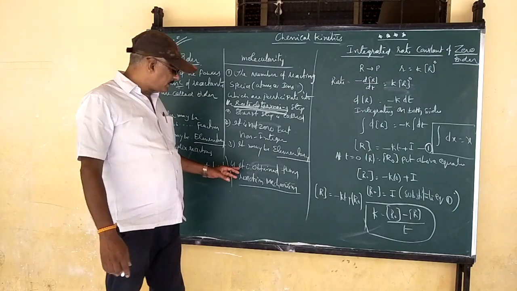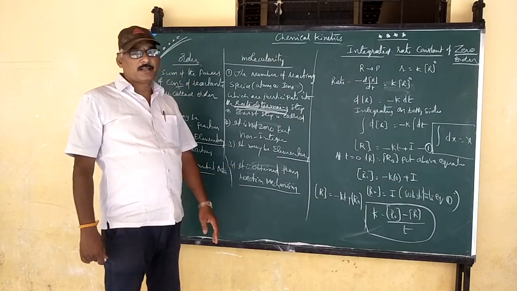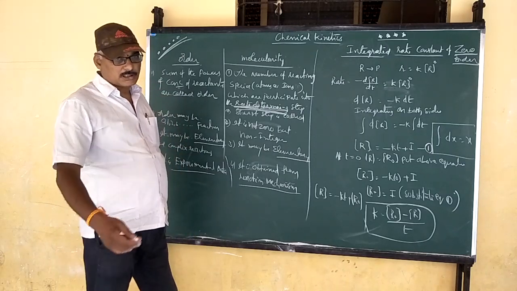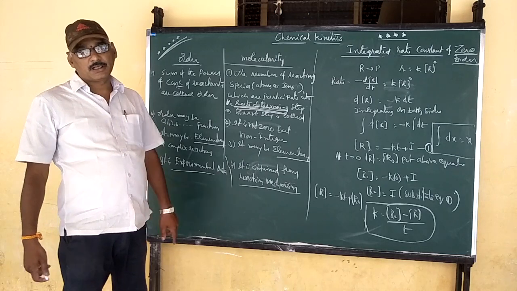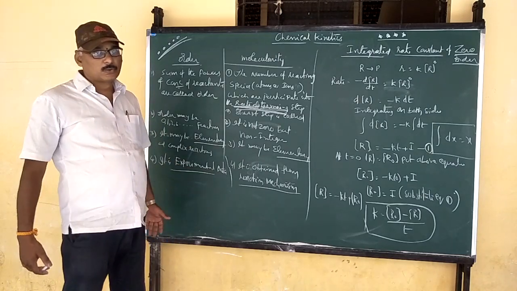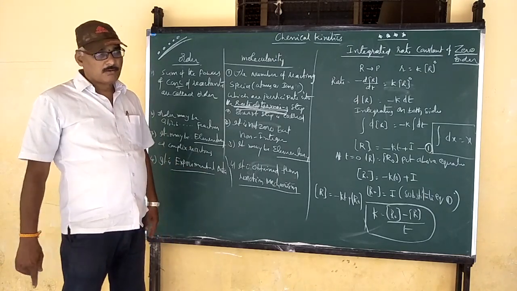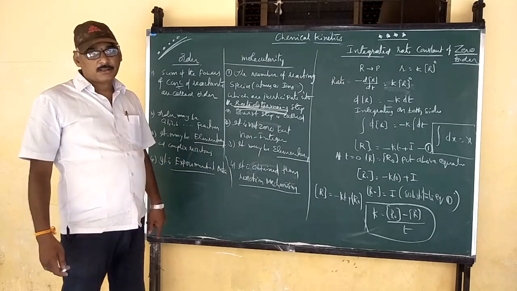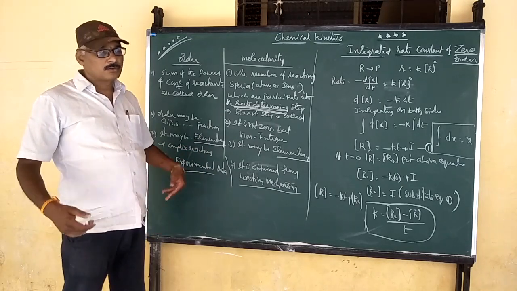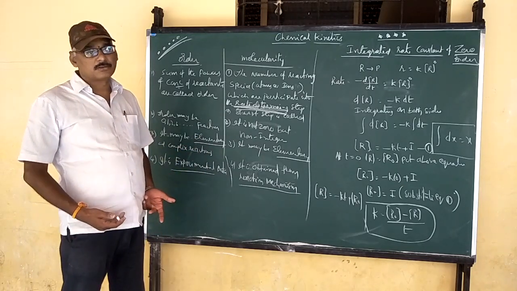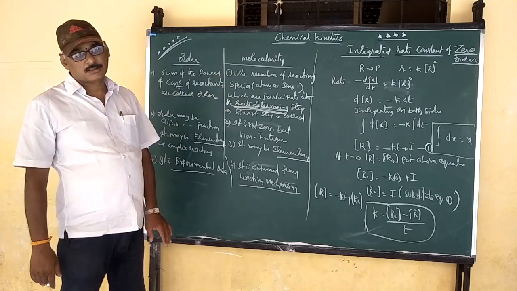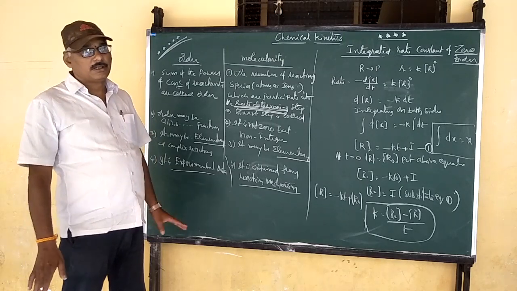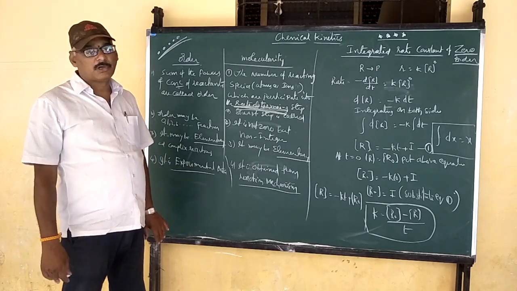Next, molecularity is obtained from the reaction mechanism. Last class, hydrogen peroxide decomposition was the mechanism of the reaction. In that mechanism, two elementary reactions are there, one is the slowest step and the other is another step. Using the slowest step, we get the molecularity of the reaction. This is the difference between order and molecularity.